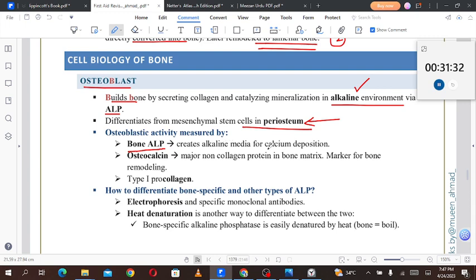Alkaline phosphatase creates the alkaline media for the calcium deposition, because hydroxyapatite precipitates in an alkaline environment. It will be soluble in the acidic media. It will not precipitate there; it will precipitate in the alkaline media only.